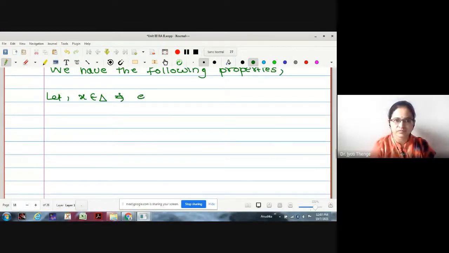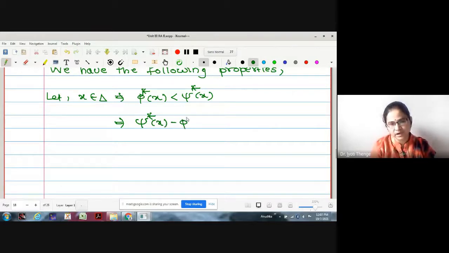Phi star of x strictly less than psi star of x. May I write this as psi star of x minus phi star of x strictly greater than 0? Okay. Now there is one Archimedean property in real analysis we have. Whenever we have a positive number, then there exists a natural number between the two. Let me just write it by Archimedean property.